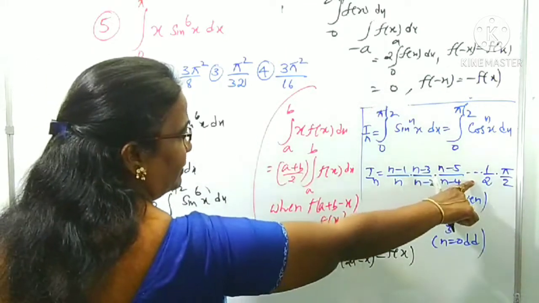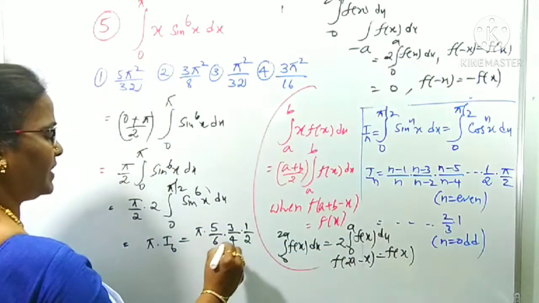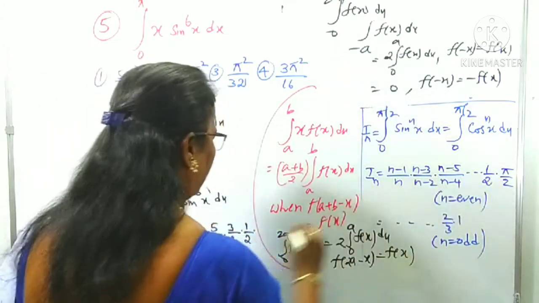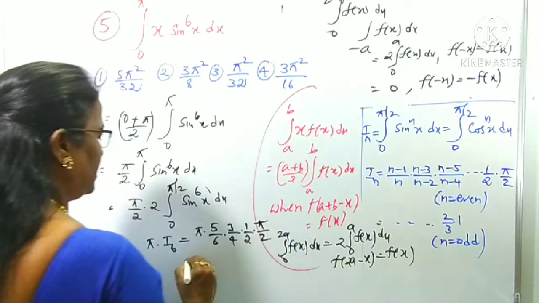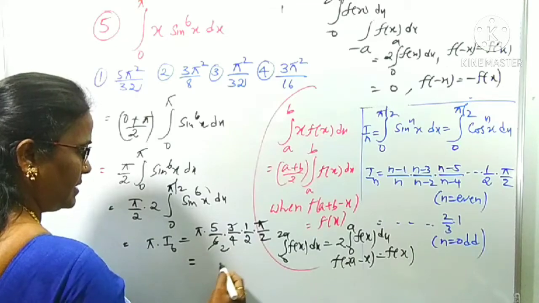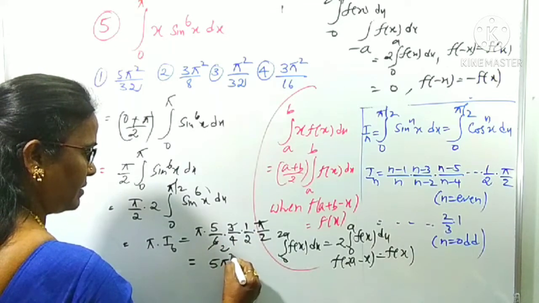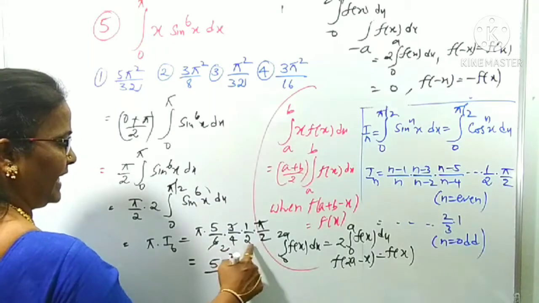What you got? 1 by 2 times pi by 2, because n is 6, even, right? This is clearly cancellation. The 3 2s, so 5 pi by 32 into pi, pi squared, 5 pi squared by 32.